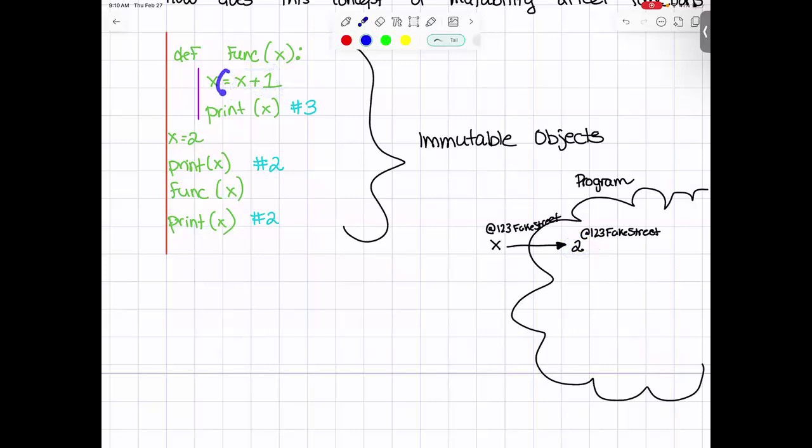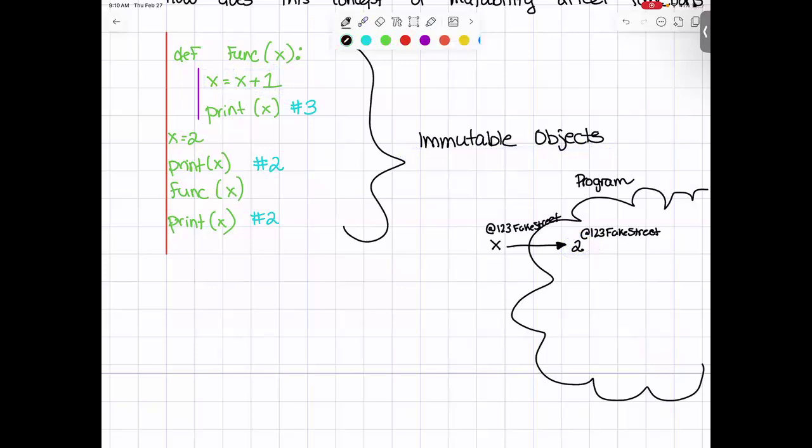Now, every single time we have equals on an immutable object, Python says, oh, hey, that is a new object. You want a brand new memory address for that object.